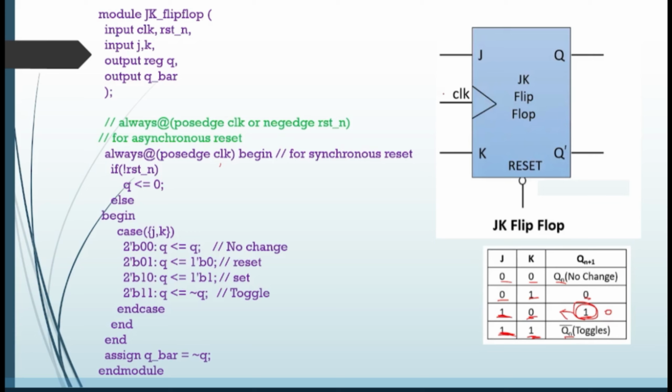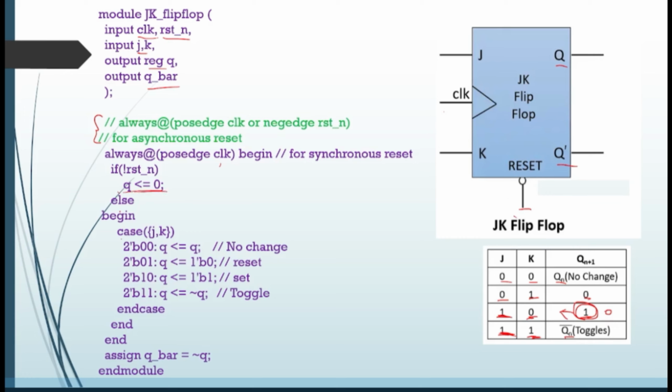Okay, here JK flip flop. What are the inputs? Clock, J, K, along with reset. These are my inputs. And when coming to output, what are the outputs? Q and Q bar. Right? Now just ignore these two values, because I will be explaining them in the next slide. As for now, just ignore whatever is written in green. And here, always at the edge of clock, so for every clock edge, what am I writing in my code? If reset, I am using the if condition. If there is reset, then the Q value will be 0.